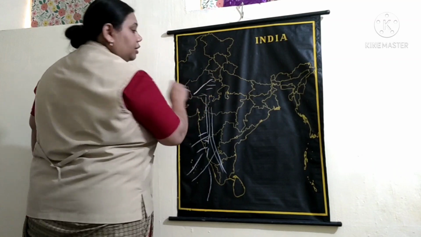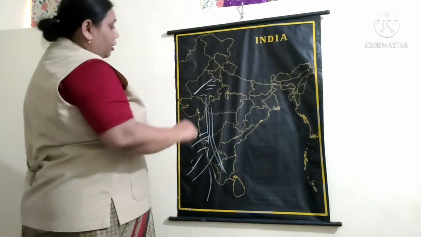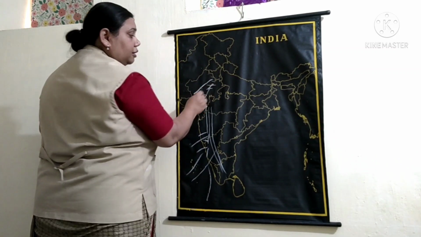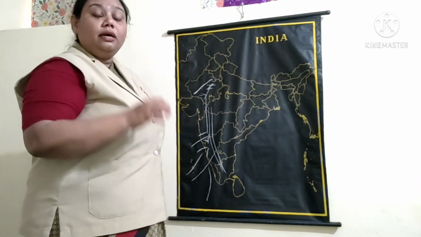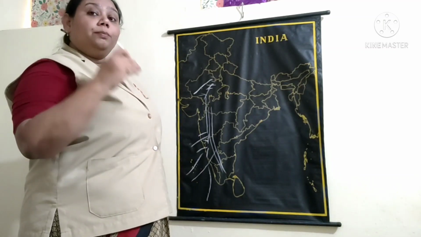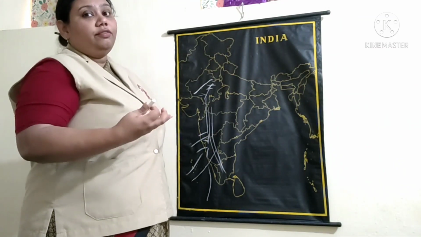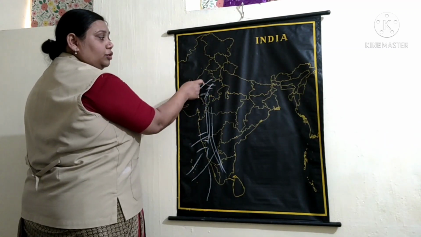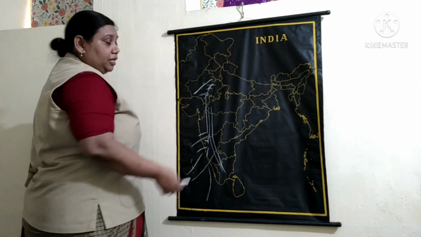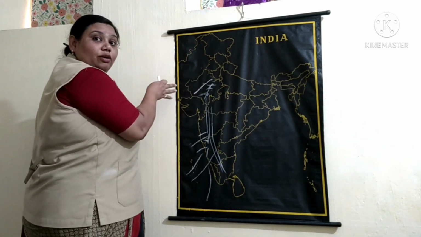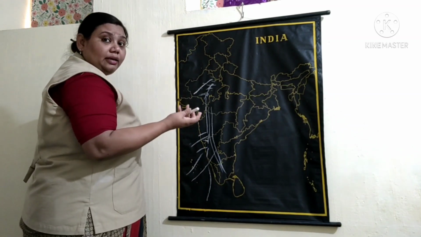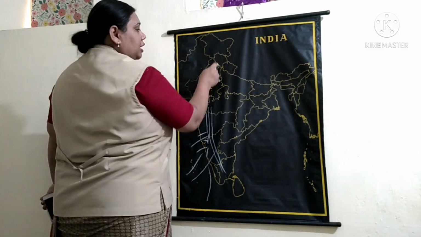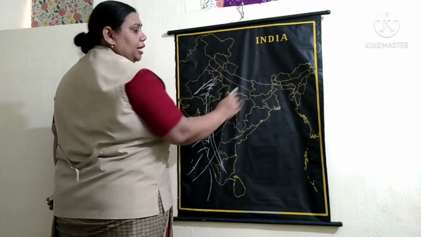So it gives rainfall to all these areas. Yes, here you have the Aravali. The Aravali is parallel to this wind. Just now we learned that if winds are perpendicular to the hill, they will give good rainfall. But these winds are parallel to the Aravalis. So the western side of the Aravalis is dry. That is why it is the desert area. And you find that these winds are giving rainfall to all these other areas.